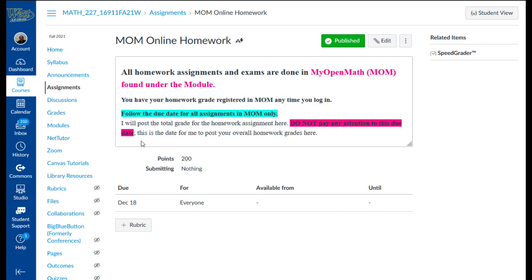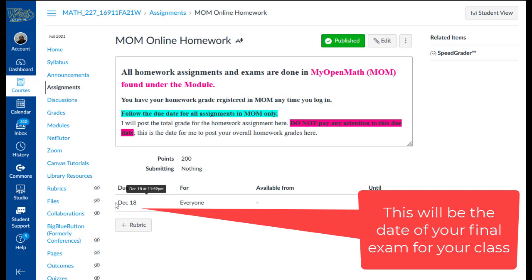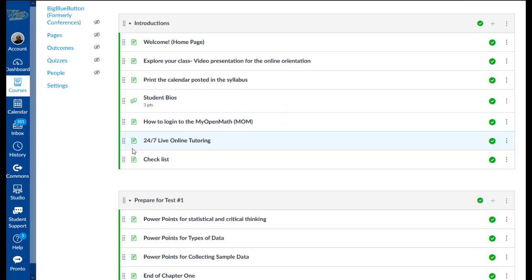so don't pay attention to the due dates that you see here, December 18th. This is when I would post all your grades from MOM to Canvas, but you can access all your grades by logging to MOM, and all the assignments are there.